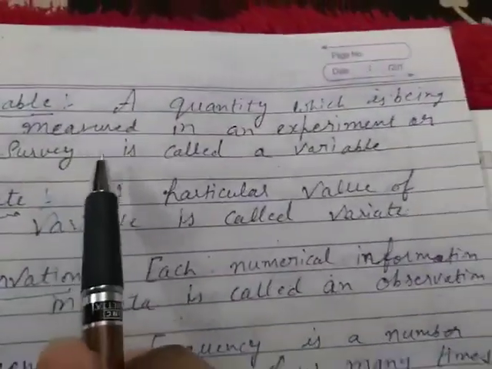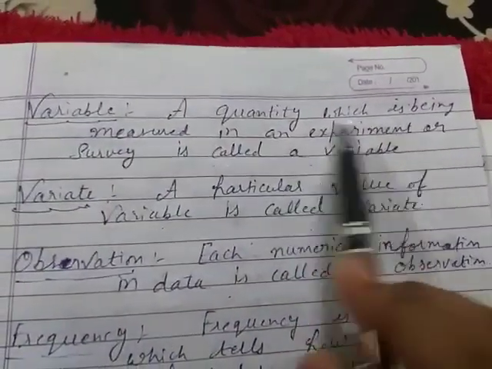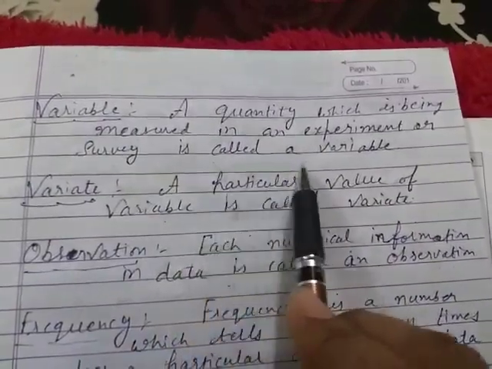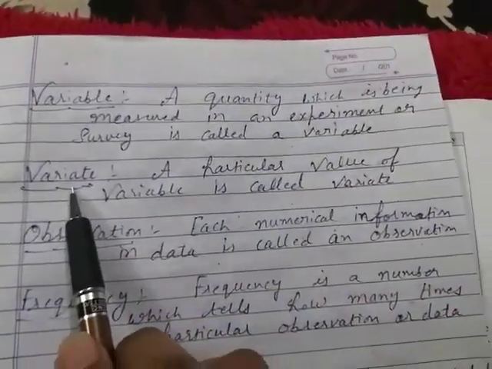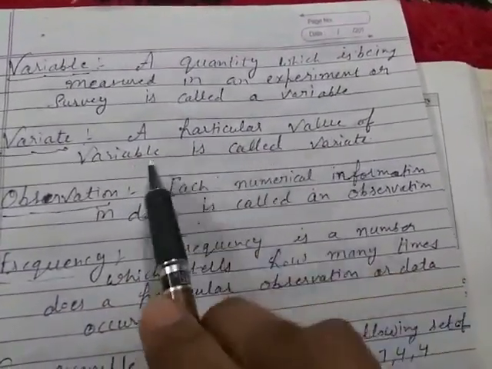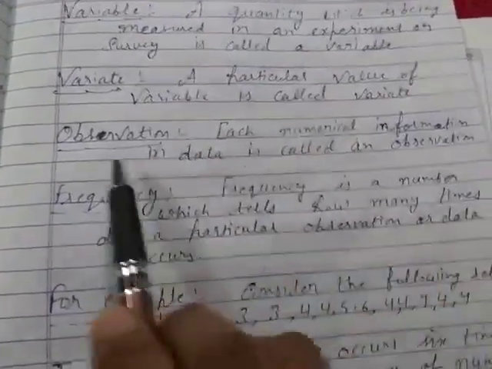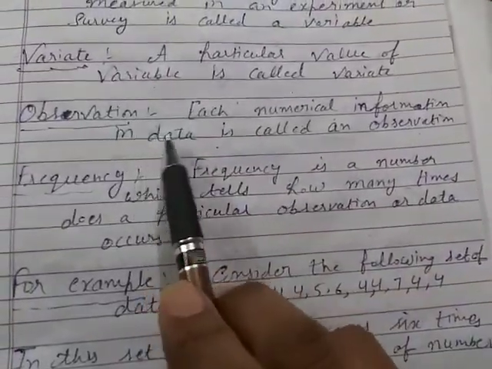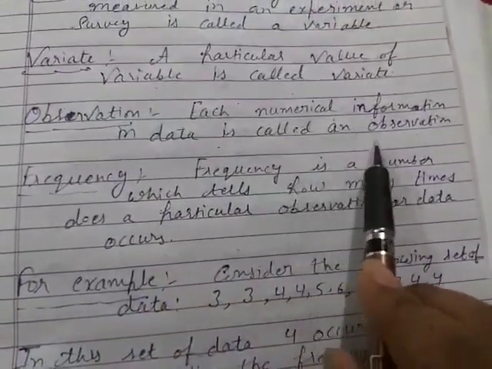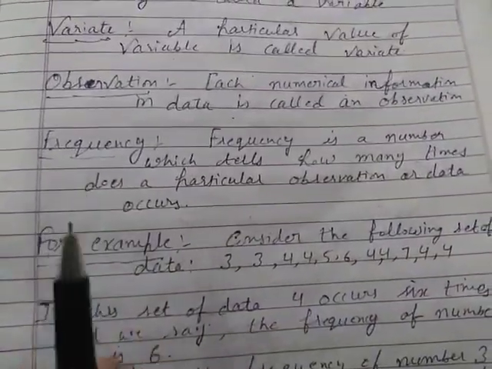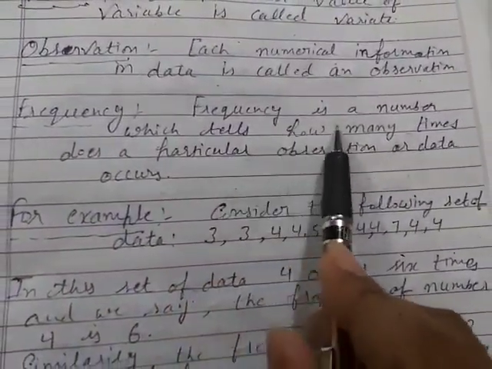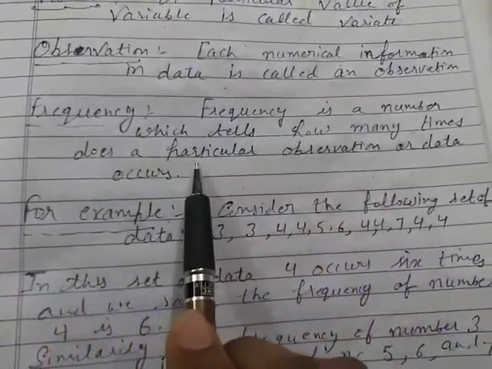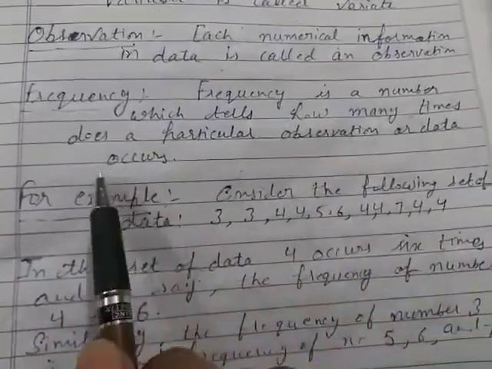Now, variable. A quantity which is being measured in an experiment or survey is called a variable. Then variate. A particular value of variable is called variate. Observation. Each numerical information in data is called an observation. Now, frequency. Frequency is a number which tells how many times a particular observation or data occurs.